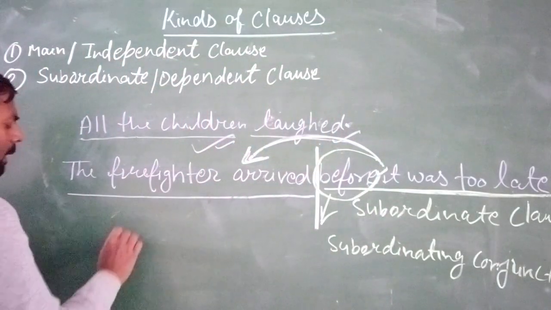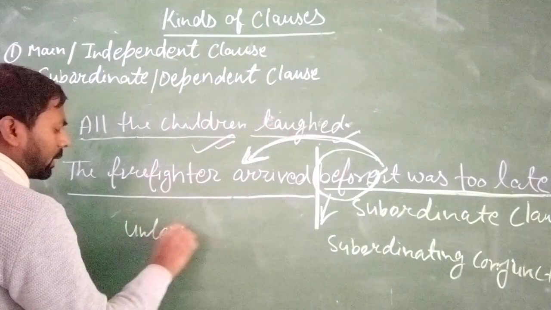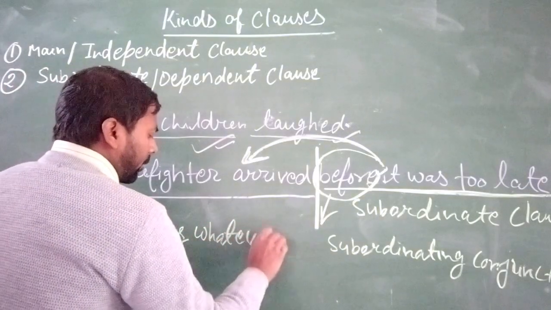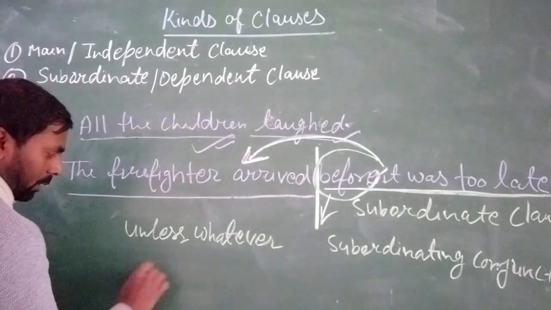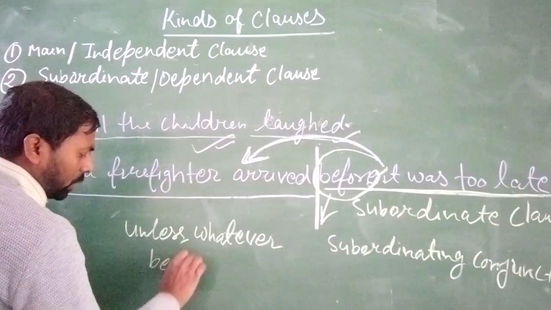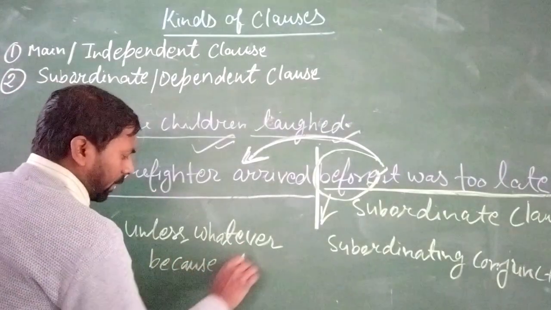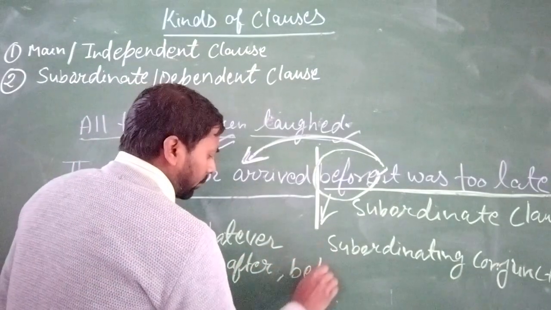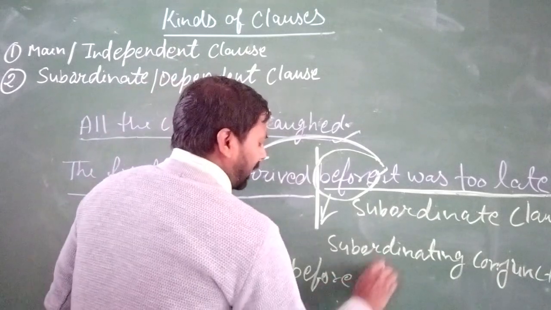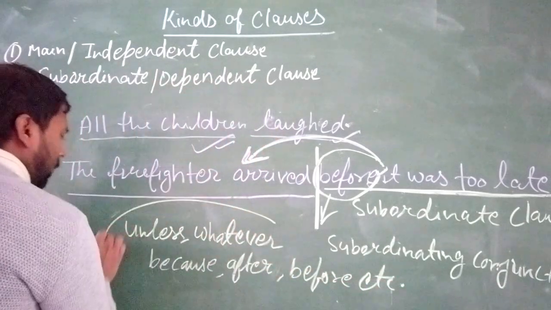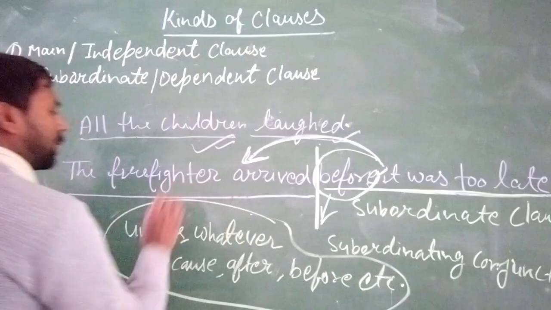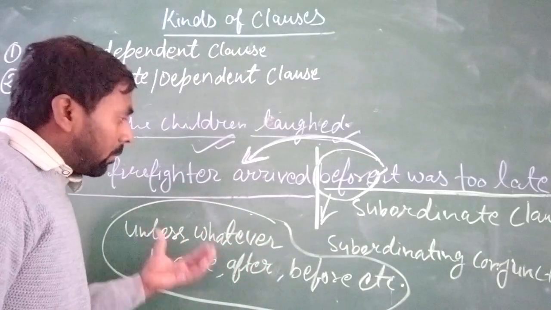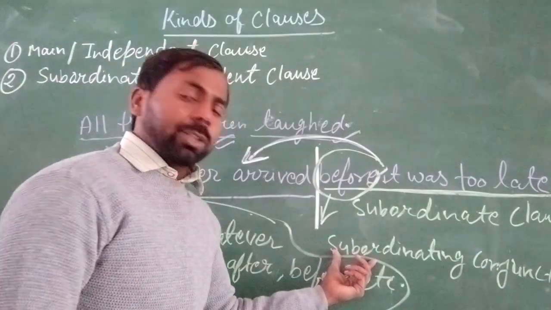Many words like unless, whatever, because, after, before, etc. These types of conjunction words are known as subordinating conjunctions.